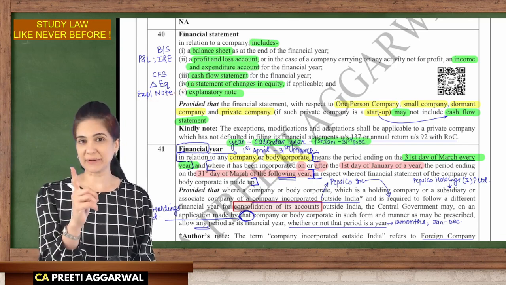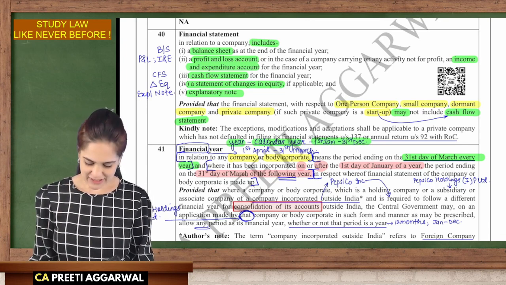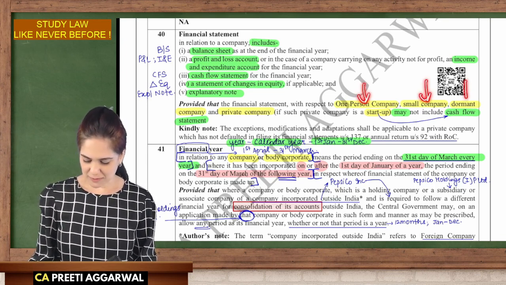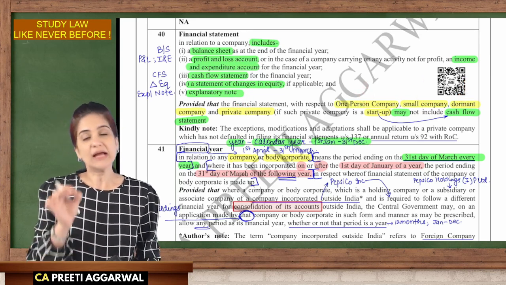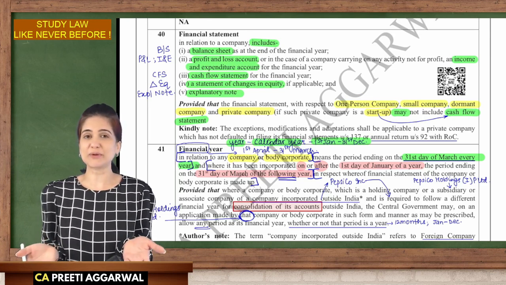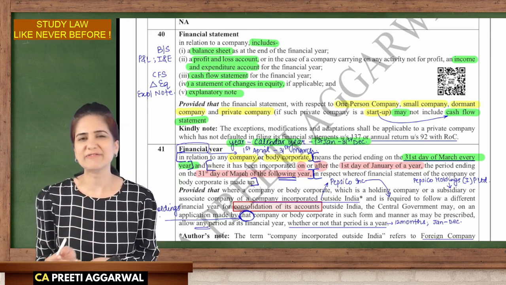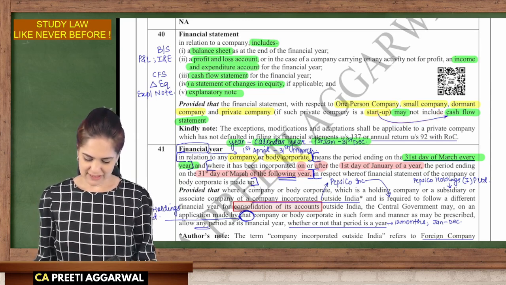But there are certain companies which need not prepare the cash flow statement. You guessed it right. One-person company, small company, dormant company, private company, if it is a startup, their financial statement may not include the cash flow statement. If you want, you can include, but even if it is not included, we are fine with it. So it may not include the cash flow statement.